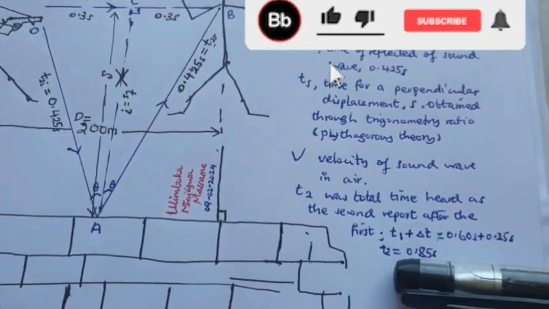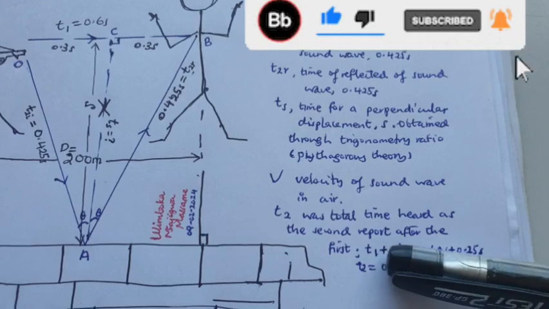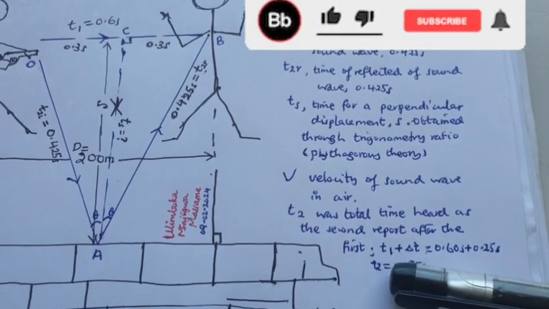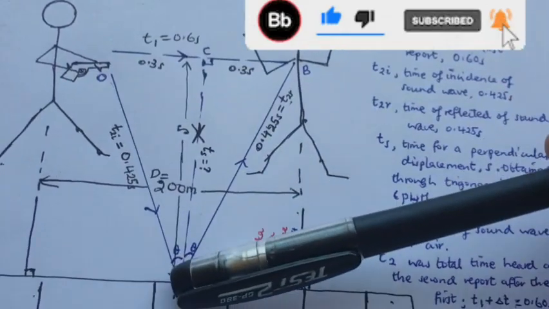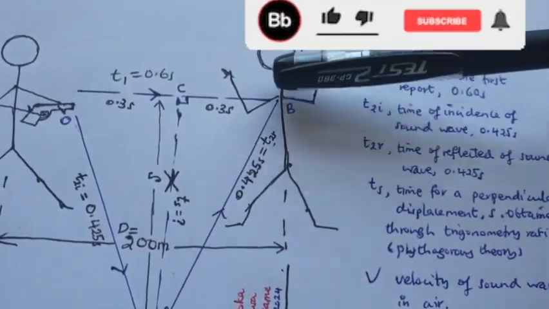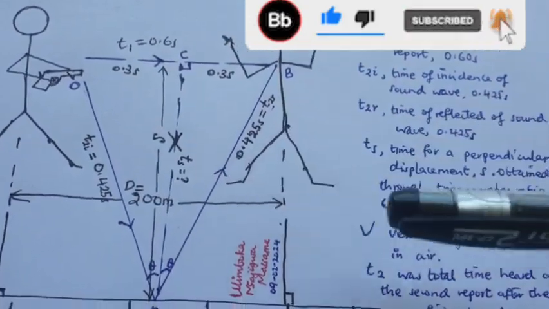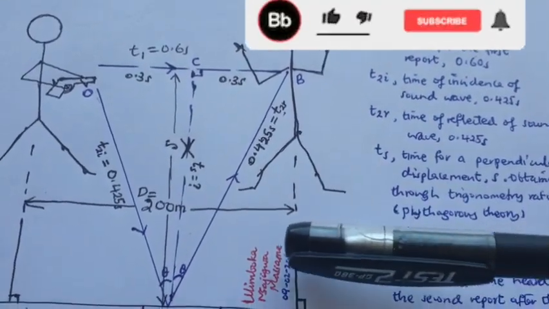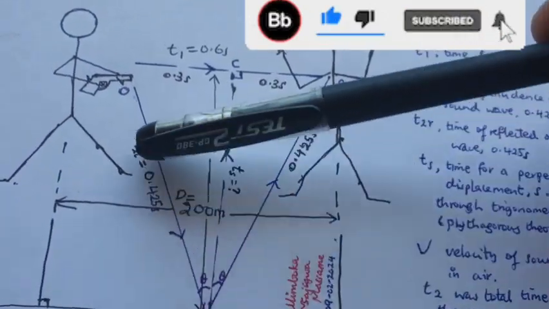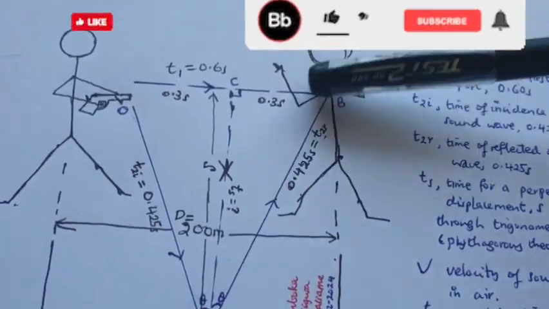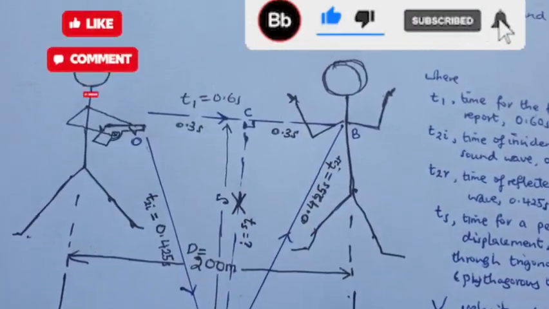Hence, t2 is equal to the first time for the first report plus the interval, which gives 0.85 seconds. The incident wave and the reflected wave have a total time of 0.85 seconds. The time for incidence will be half of t2, and the time for reflection will be the other half of the total time t2.